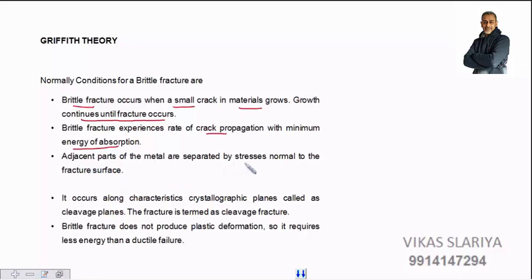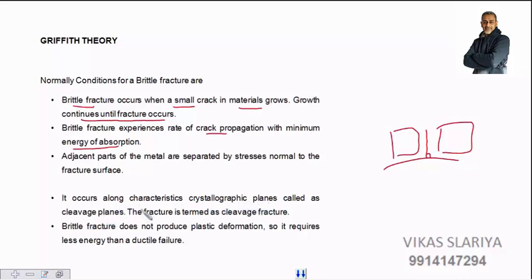Adjacent parts of the metal are separated by stresses normal to the fracture surface. Means, let us have a look. This is the fracture surface on the lower side, and this is the adjacent portion. We have adjacent parts of the metal, one side and the other side, and we are considering the normal to the surface. So these adjacent parts are separated by stresses normal to the surface. So they are separated from each other.